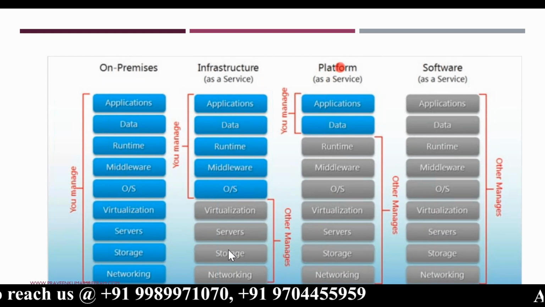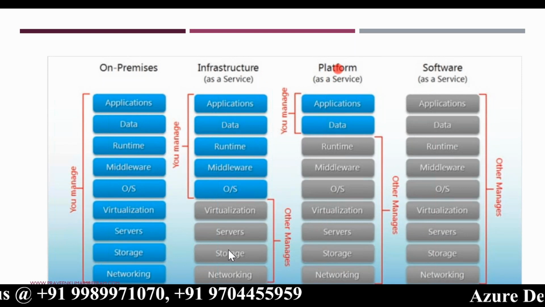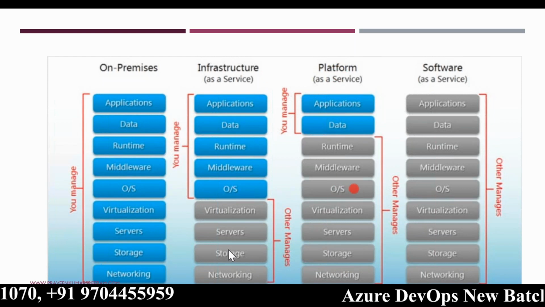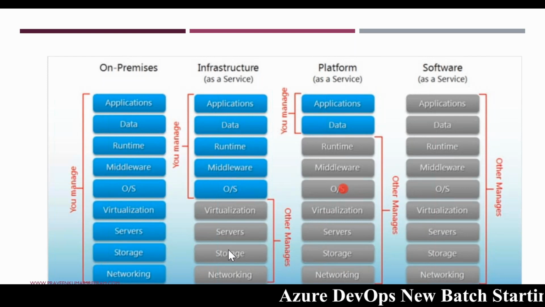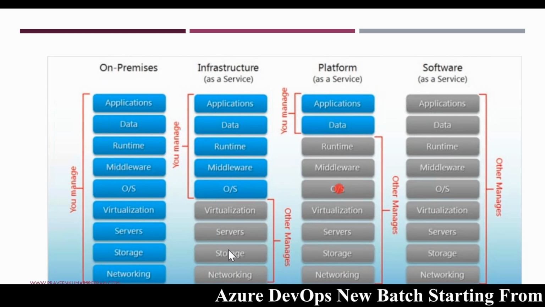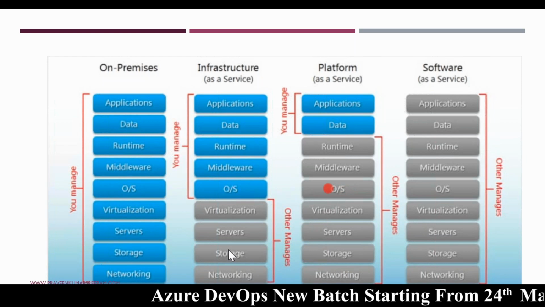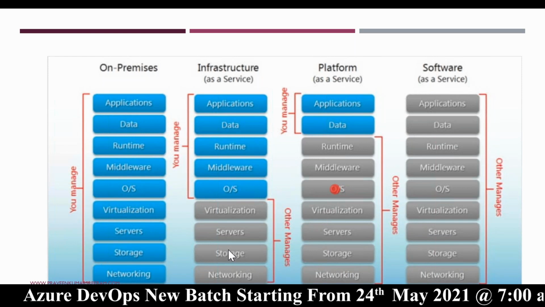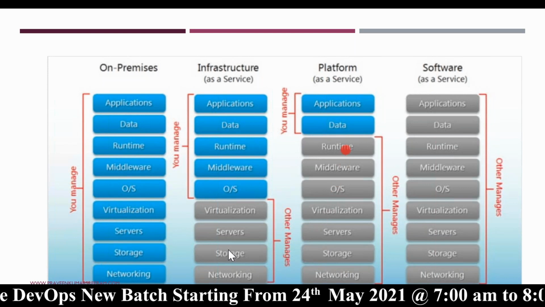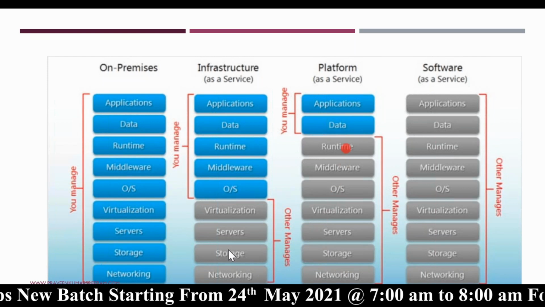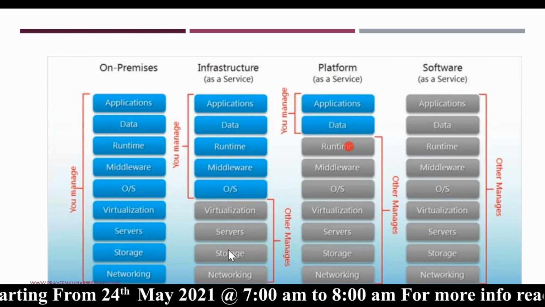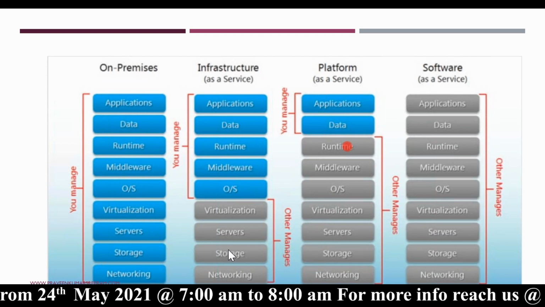But in PaaS, it's not our responsibility because we don't have access to the OS at all. Microsoft will take care of upgrading from whatever version to the newer version automatically without any impact to us. So obviously, a lot of work is done by Microsoft themselves. It will save a lot of money for our customers.